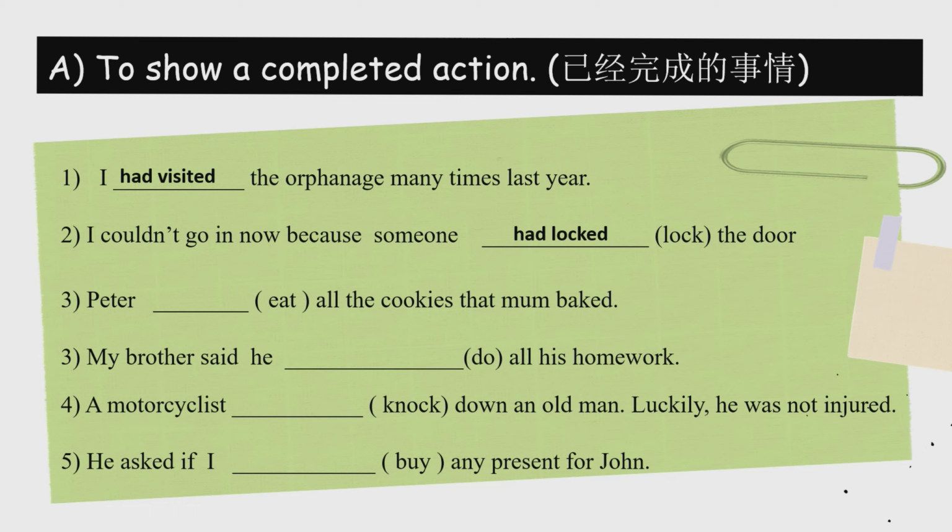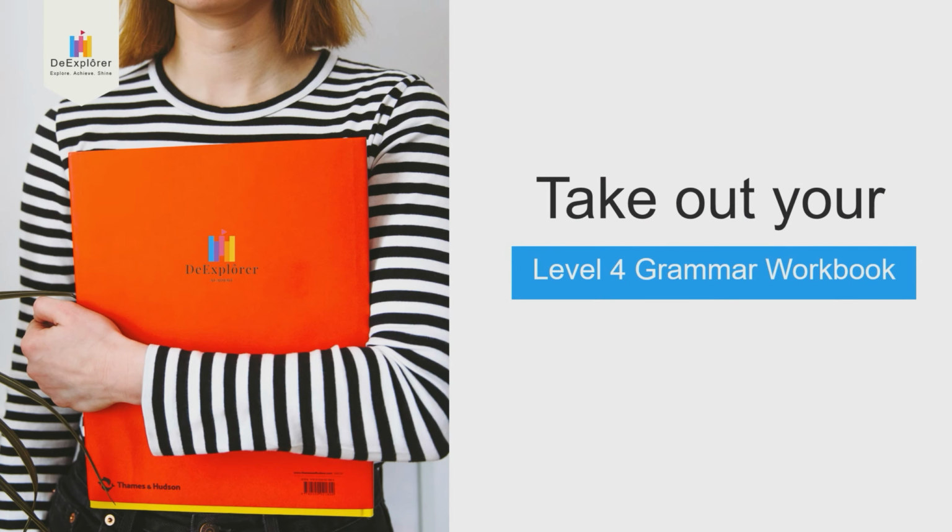已经撞到了一个 old man. 幸亏他没有受伤。Alright? So whenever you want to use had, H-A-D, 就记得 had 就是已经的意思。Alright? Okay, and you must go with the past participle. And this sentence, 这些句子全部都是 past. 它一定是 past tense, 所以才可以用 had. Okay, had 就是已经发生了 had and then your past participle. Okay, you need to copy the sentences into your exercise book first. Take out your level 4 grammar workbook.